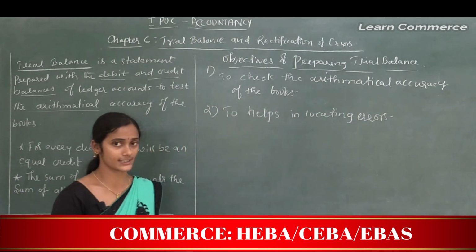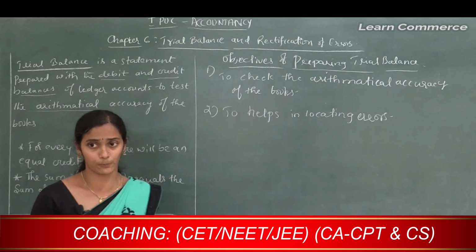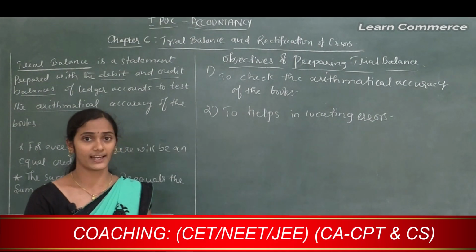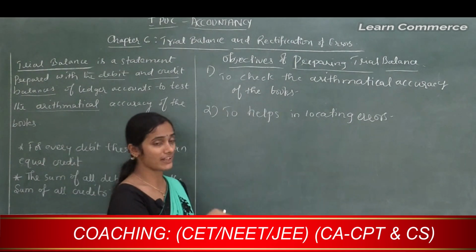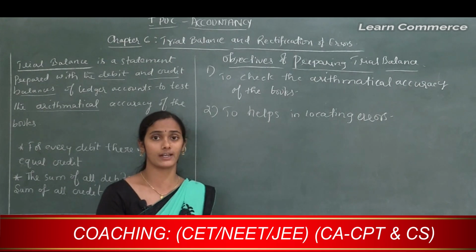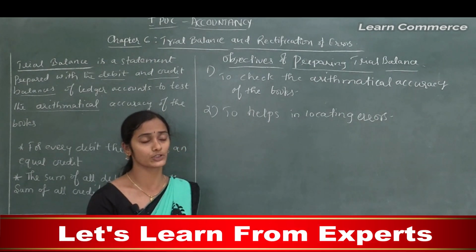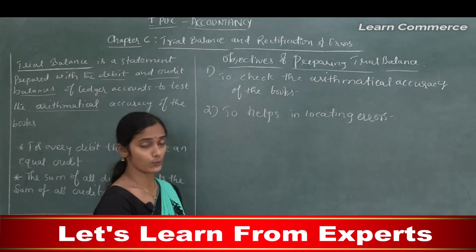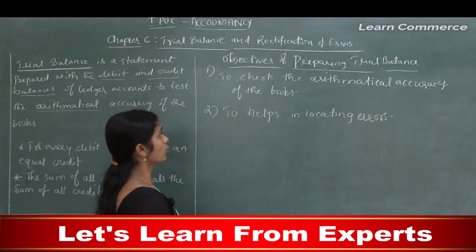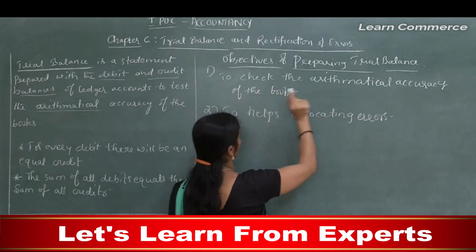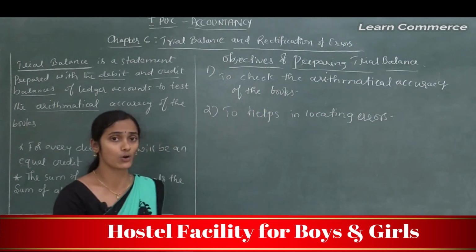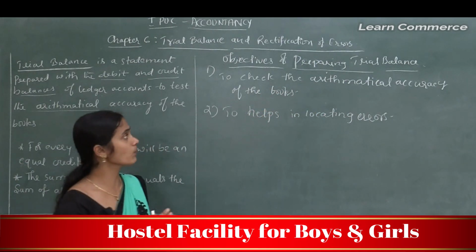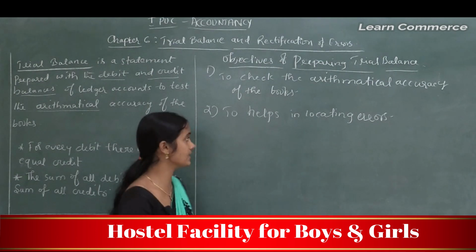Then we can consider that it proves that all the previous accounts, meaning the preparation of journal entries or posting the journal entries to the ledger accounts, are in an accurate manner. So to check the accounts in a proper manner, one should prepare a trial balance.